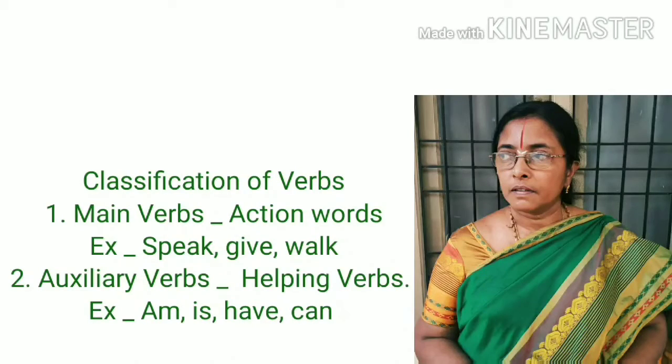Verbs are mainly classified into two categories. Those are main verbs and auxiliary verbs. What is the difference between main verbs and auxiliary verbs? Let us see. All action words come under main verbs. For example, speak, give, walk, all these come under main verbs. Then comes auxiliary verbs. What are auxiliary verbs? Auxiliary verbs are used as helping verbs. All be forms like am, is, have, has, can, may, all these come under auxiliary verbs.